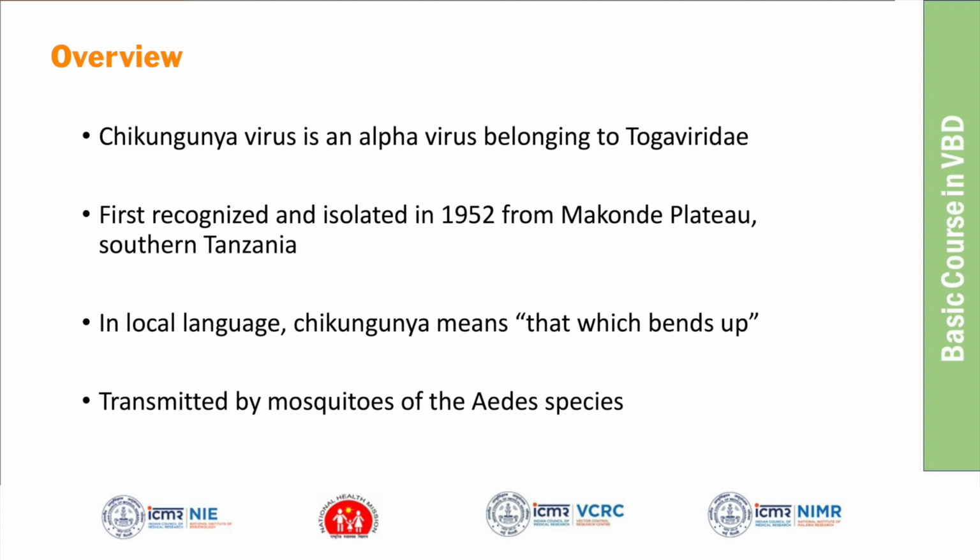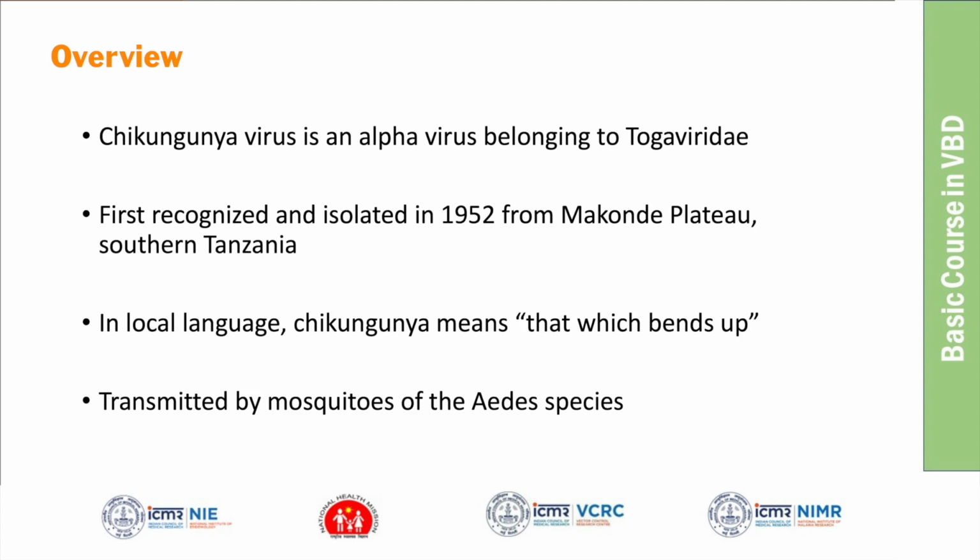I think when they found this first outbreak in 1952, the symptoms of dengue and chikungunya looked very similar. They thought this was a dengue outbreak, but later, when blood samples were collected and the virus isolated, it looked like a different virus because all the dengue tests were negative. But the symptoms were similar to dengue.